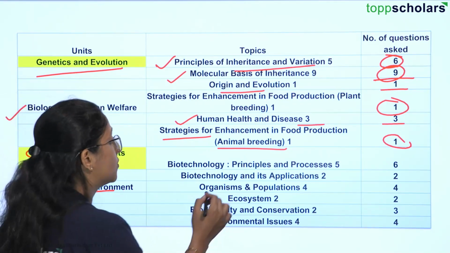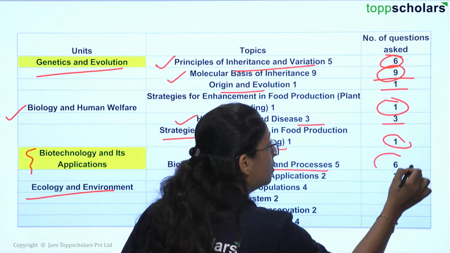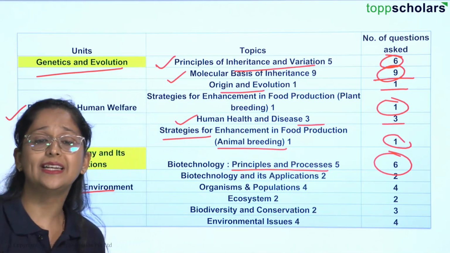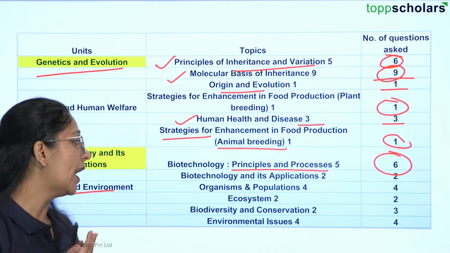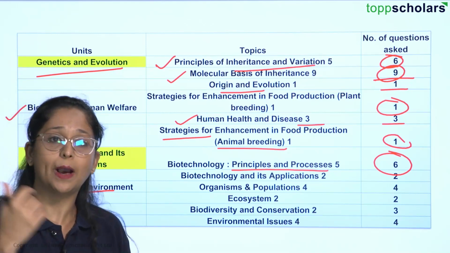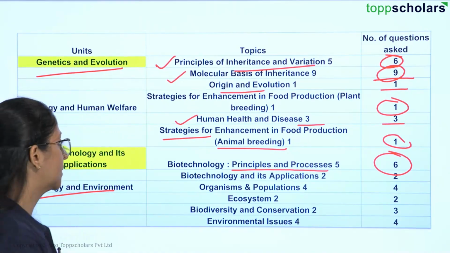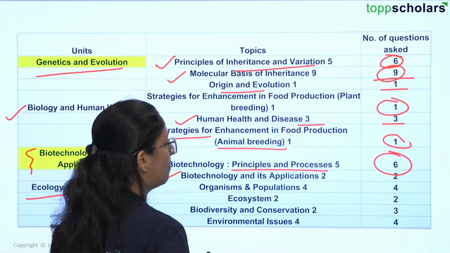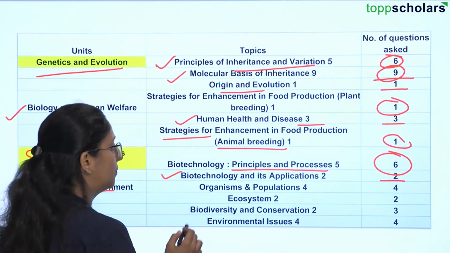Biotechnology principles and processes is a very important chapter. We learn about a lot of biotechnological techniques, recombinant DNA, and various ways in which biotechnology can help in medicine, okay, and also about its application. So you have 2 questions from that.